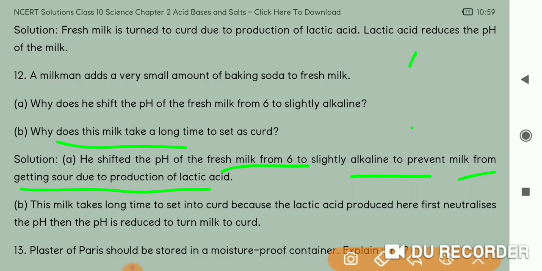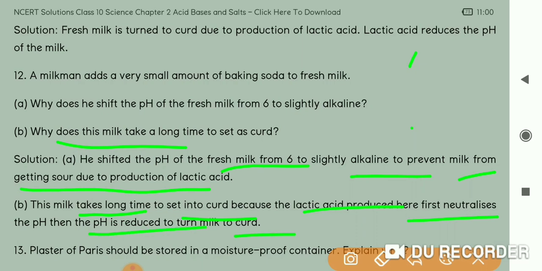After adding baking soda, it is not natural milk, it is denatured, or you can say it is adulterated milk with baking soda. As it is adulterated with baking soda, it will require more time to convert into curd. You got it? You can see the milk takes a long time to set into curd, because the lactic acid produced here first neutralizes the pH, and then the pH is reduced to turn milk into curd.